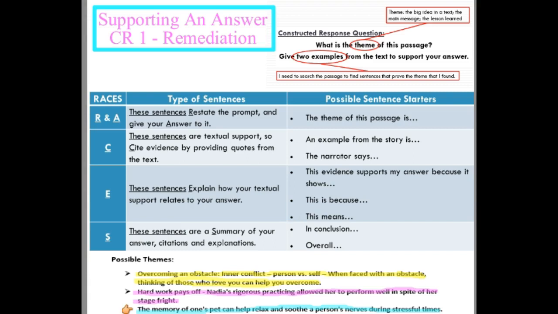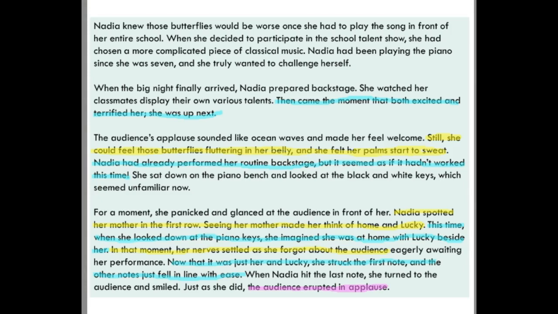So for this theme, we need to prove that Nadia was nervous and that her dog Lucky soothed her nerves, okay, in order to prove this theme. So now we've proven that Nadia was nervous. We need to go back and prove that her dog soothed her. So here we see this quote, possibly, could use this quote. This time when she looked down at the piano keys, she imagined she was at home with Lucky beside her. We could also use this. Now that it was just her and Lucky, she struck the first note and the other notes fell in line with ease. So we need to show that she thought of Lucky during her nervousness.